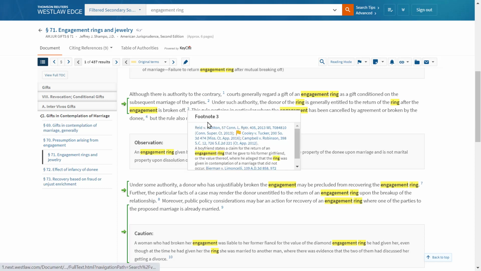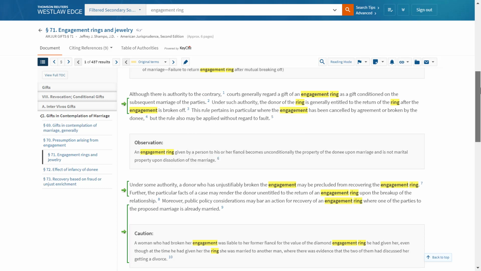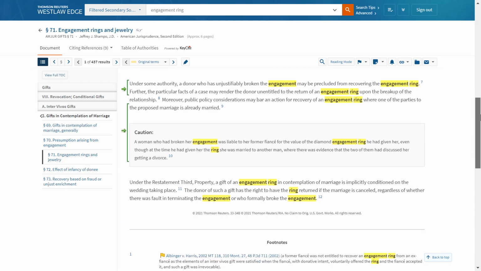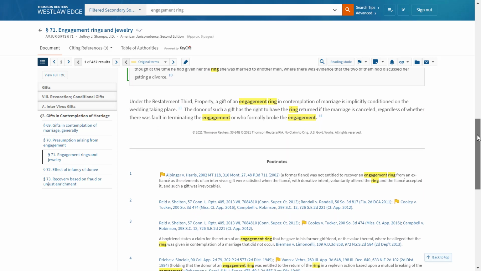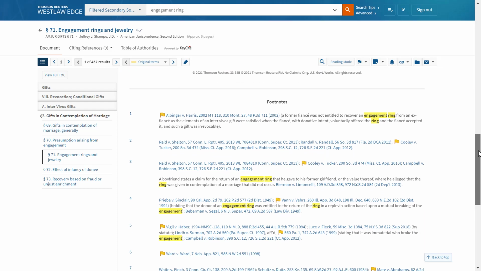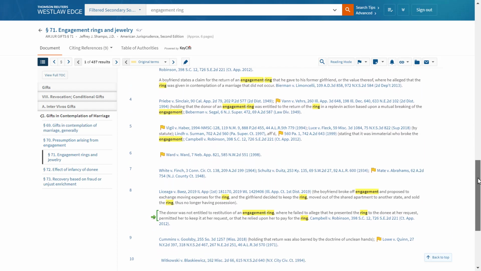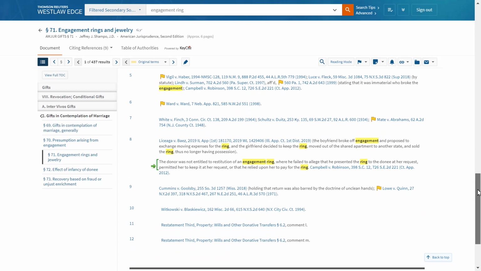If I highlight the footnote next to each sentence, I can find the primary law that supports each point. I can also scroll to the bottom of the article to find a list of the footnotes containing all the primary law summarized in the article. All right, so we've covered legal encyclopedias. Let's take a look at another treatise.